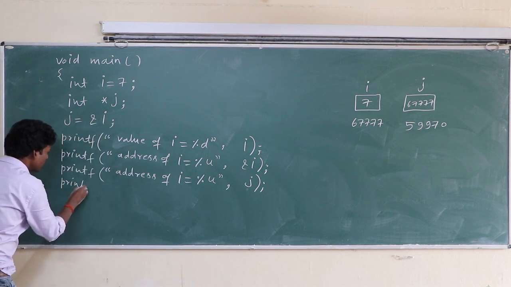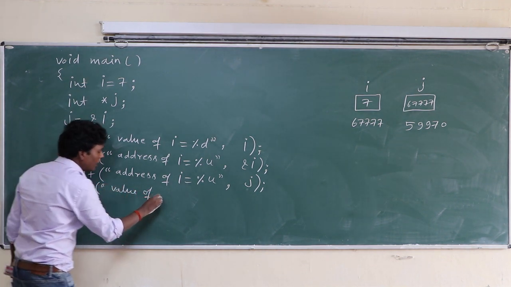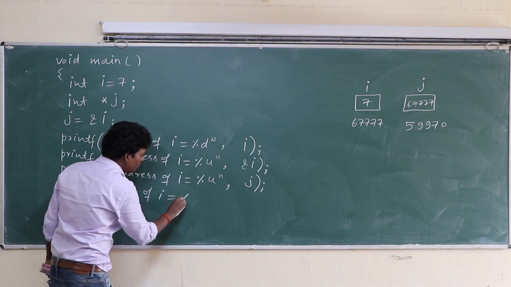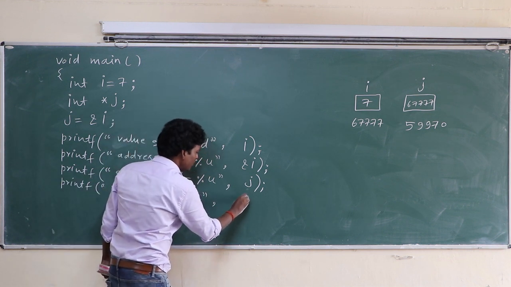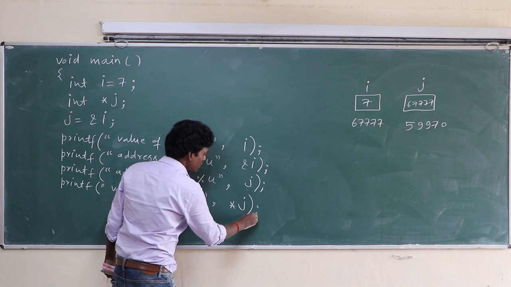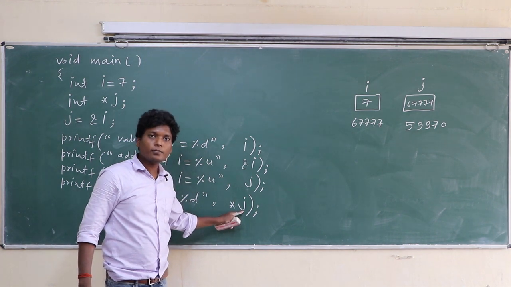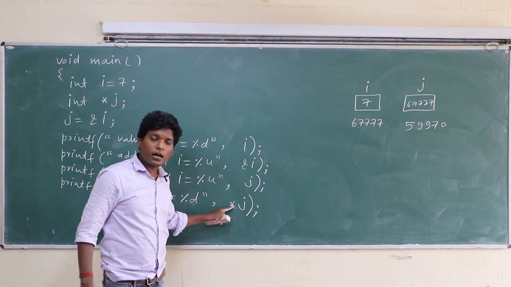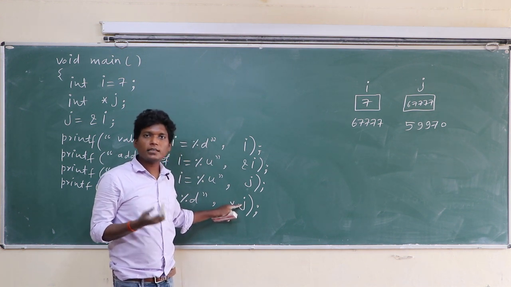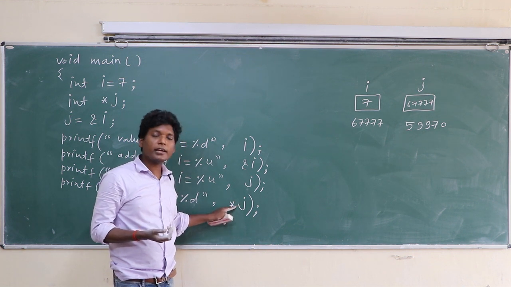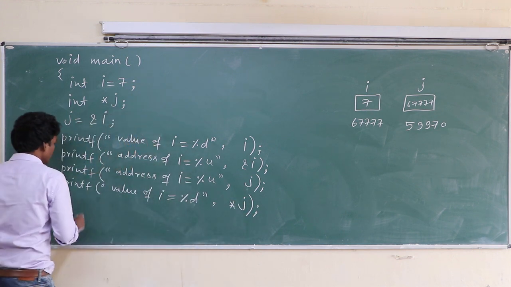Printf("value of I equal to %d", *j); and apply asterisk. Class, j has address of I. Apply asterisk, so asterisk gives the value at that address. So j has address of I and asterisk makes it value of I, because asterisk gives the value at that address.